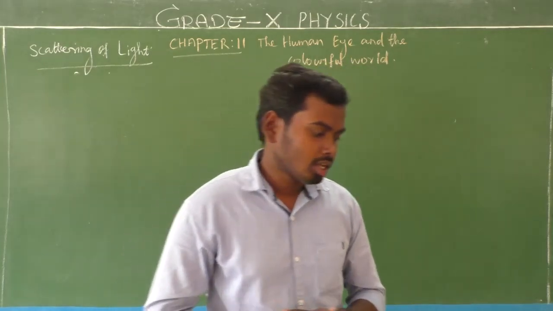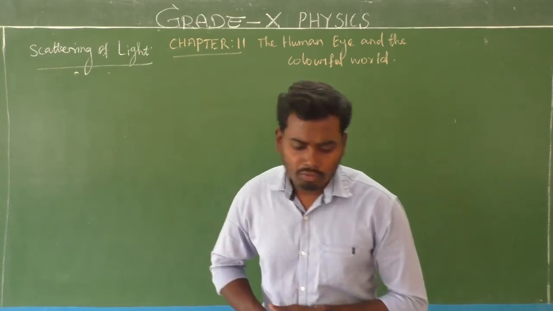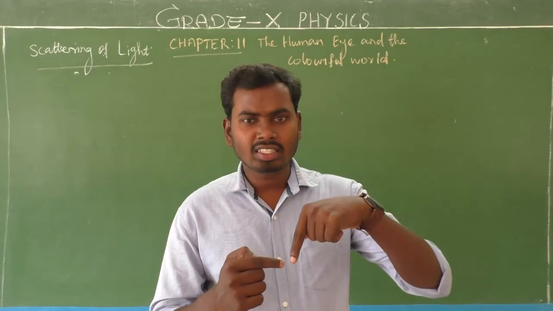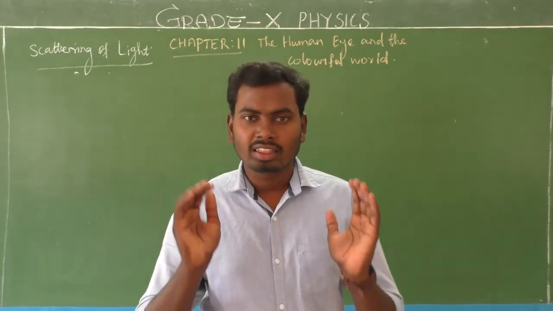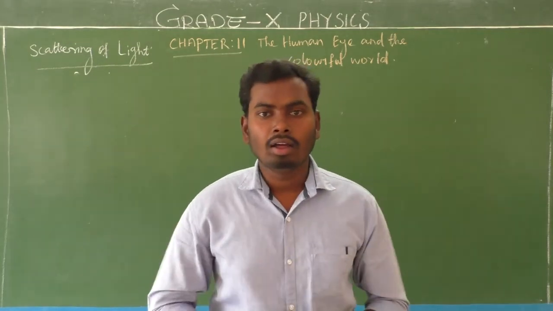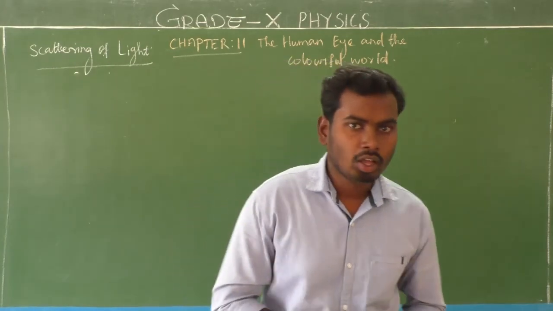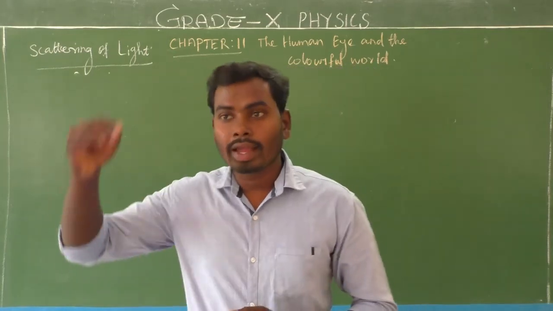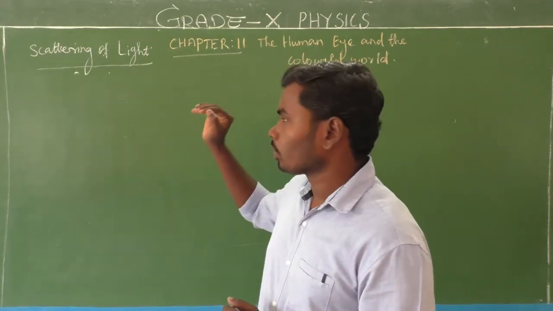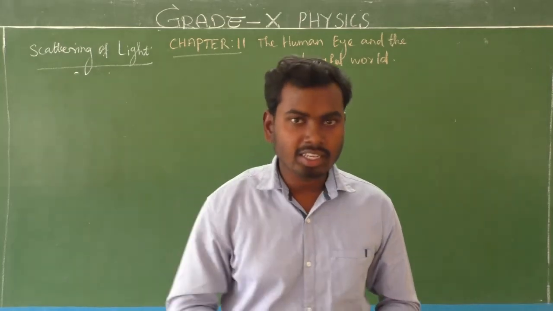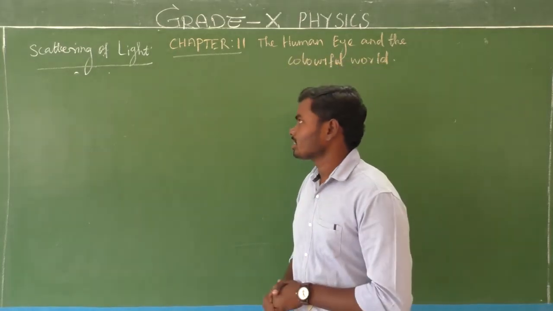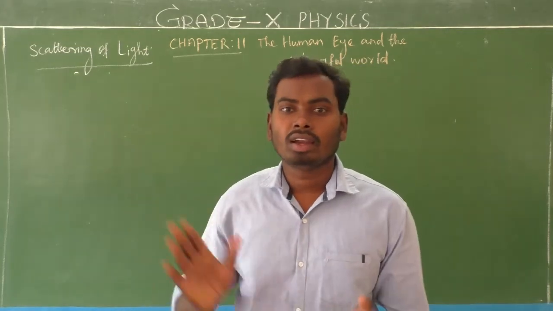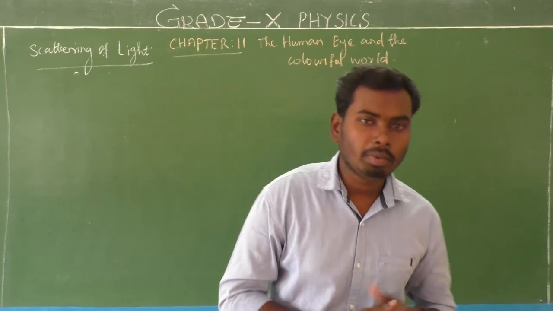Then what is refraction? Refraction means when light goes from one medium into another medium, its direction changes. It means its speed changes. That phenomenon of light is called refraction. So far we have completed reflection and refraction. Now we are going to enter a different as well as very interesting phenomenon of light, that is scattering of light. Very simple, don't get confused.